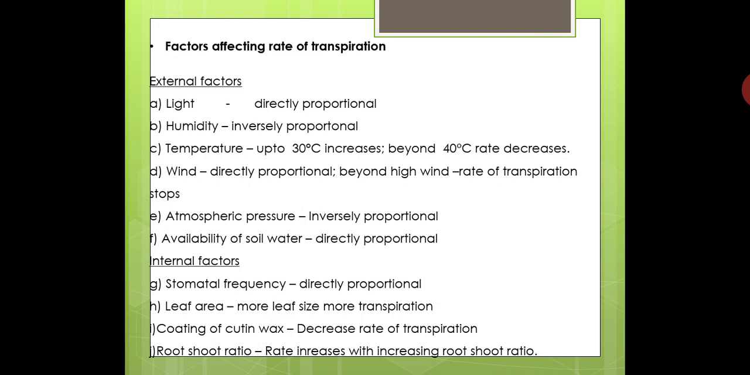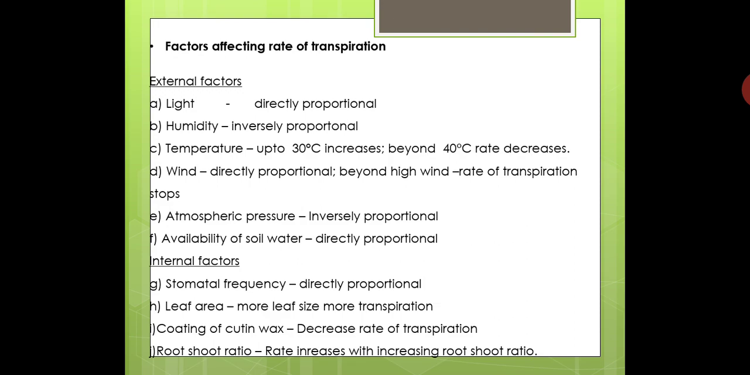Wind velocity. When there is a high wind velocity or storms, it is observed that the rate of transpiration in plants is very high. Because when there are heavy storms or winds, the water vapors coming out from the leaf surface are given to the atmospheric air, and they are carried away fast by the wind.